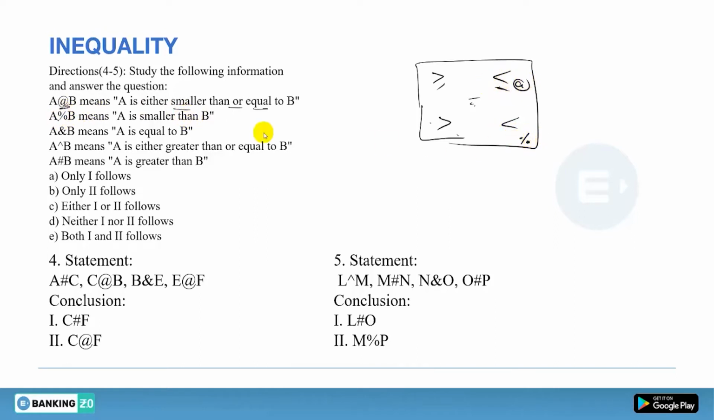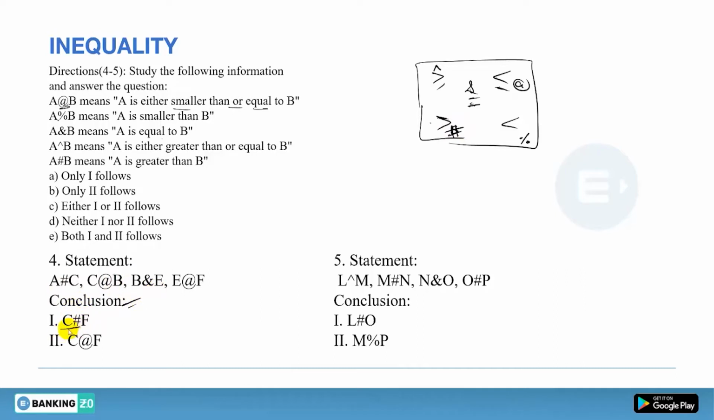So there you have percentage. And next is and, which is equals to. So with equals to you will have and. Now power means either greater than or equals to. So there you have power. And last is hash. So hash will be here. Done.